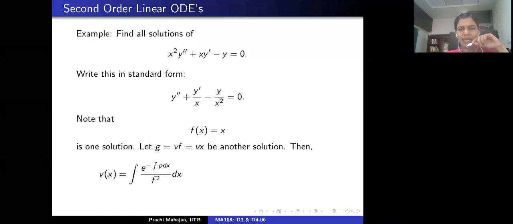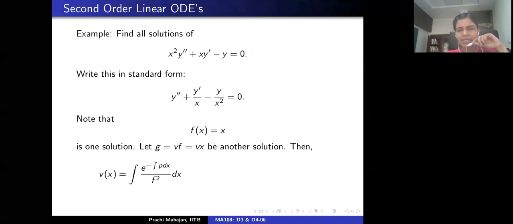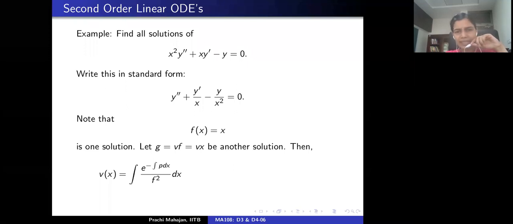Then our calculation shows that V is actually given as the integral of something. And what is the integrand? The integrand is the exponential of minus the integral of P, divided by F square. Recall, F is the one given solution, or something that you found, of the given differential equation, and P is the coefficient of dy by dx in the ordinary differential equation. So if you plug that information in here, what do you get?